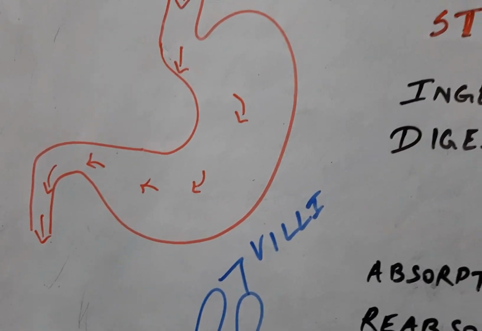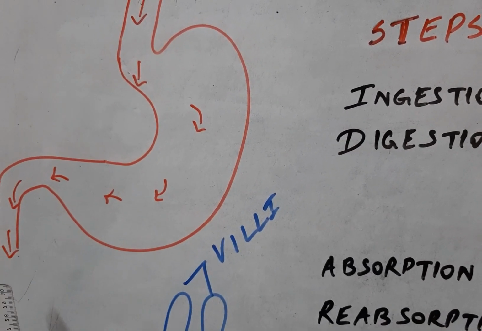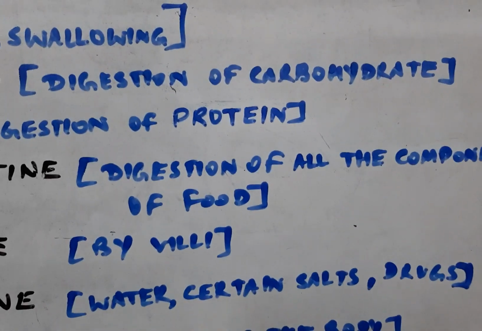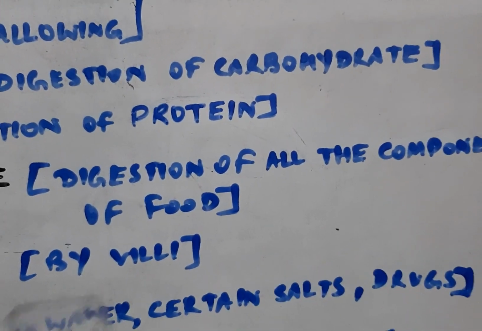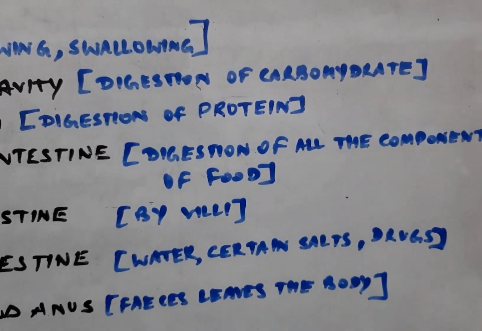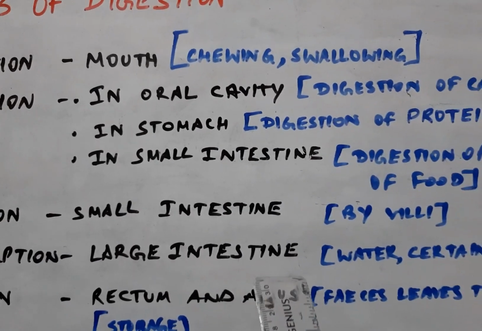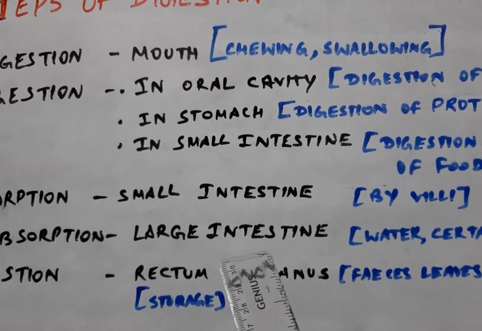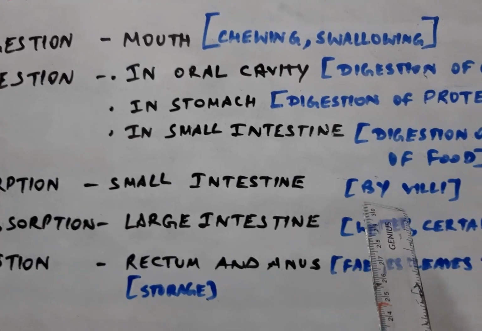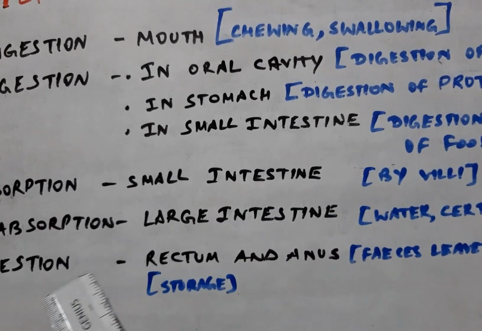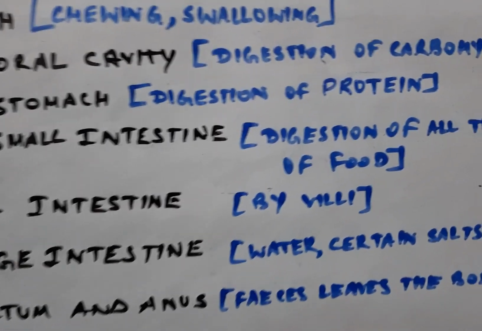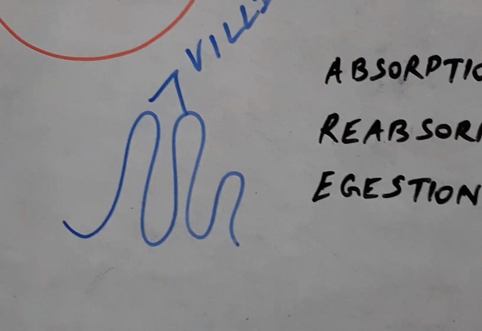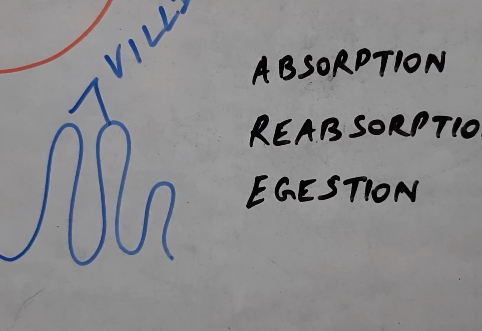So the food in the stomach passes down into the small intestine, and here the digestion of all the components of food takes place. All the components of the food are digested in the small intestine by the action of the enzymes coming from the pancreas as well as the enzymes present in the intestinal gland. After digestion of all the components of food, the absorption of the food takes place by the villi. Now villi, what are villi? Villi are the finger-like projections present on the wall of the small intestine.